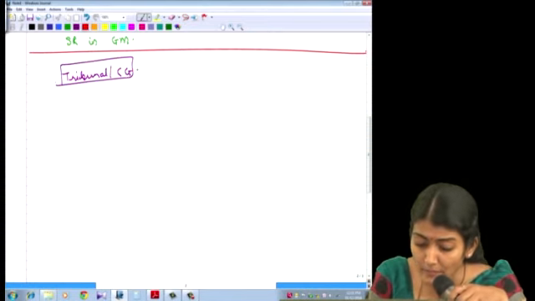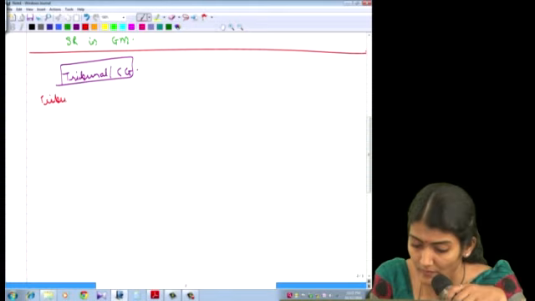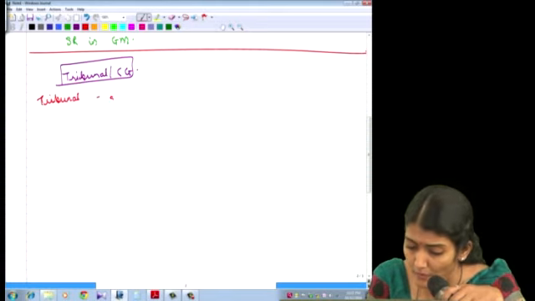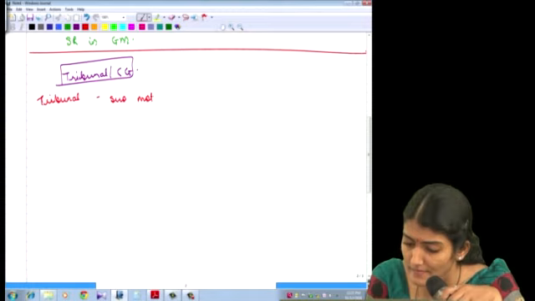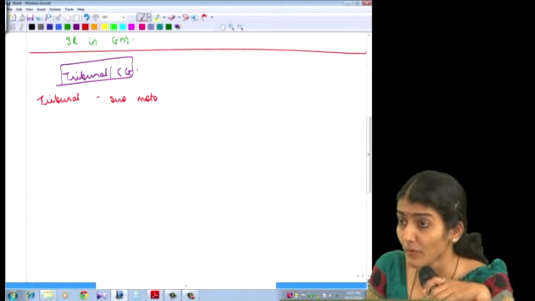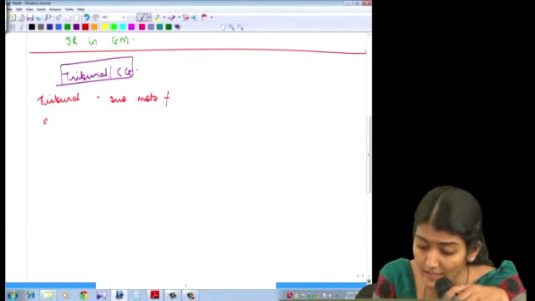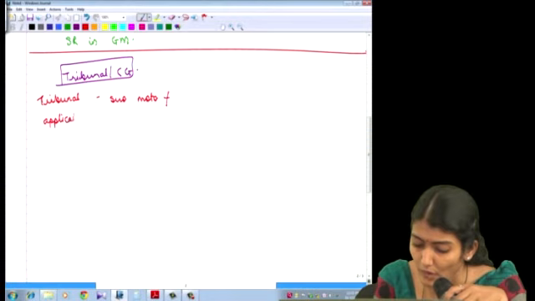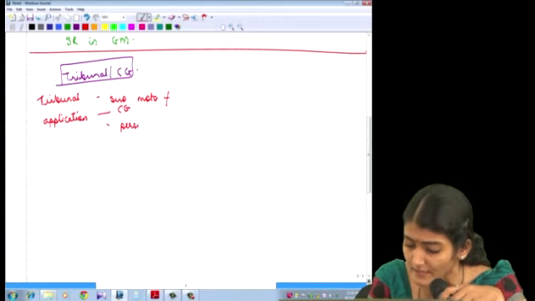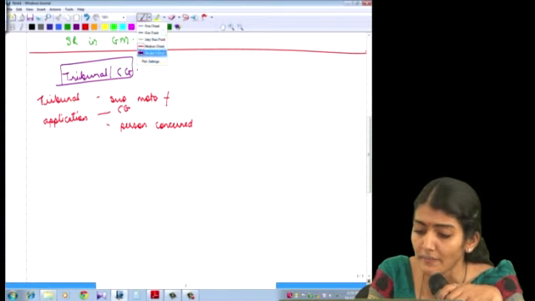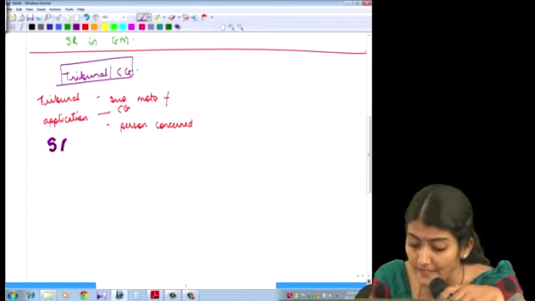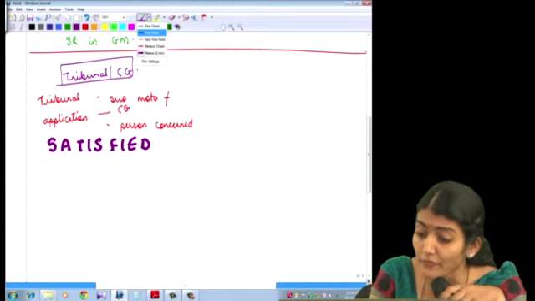What does it say? The tribunal either suo moto, suo moto means on its own, or on an application received from central government or any person concerned, is satisfied. Very important word over there, satisfied. You're not doubtful. You have confirmed.